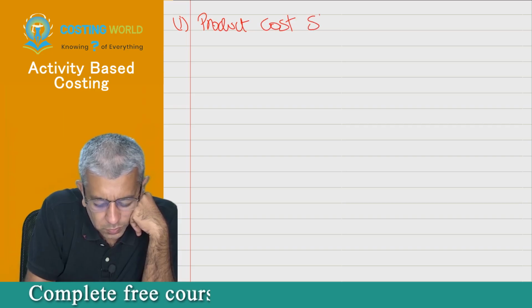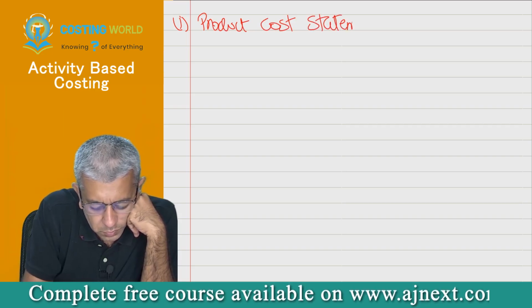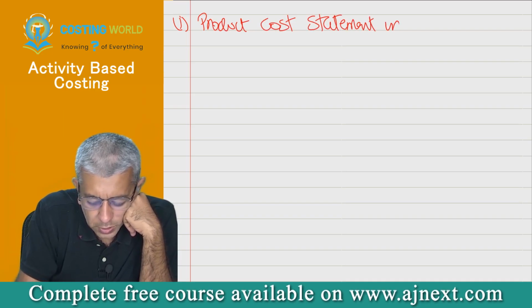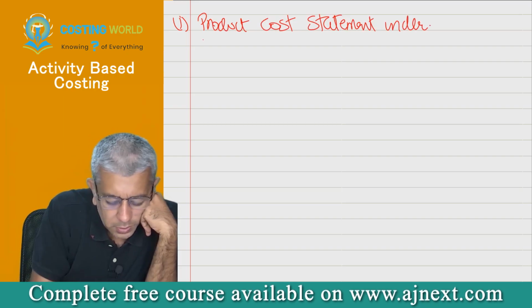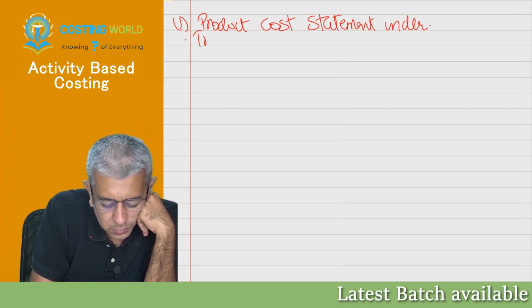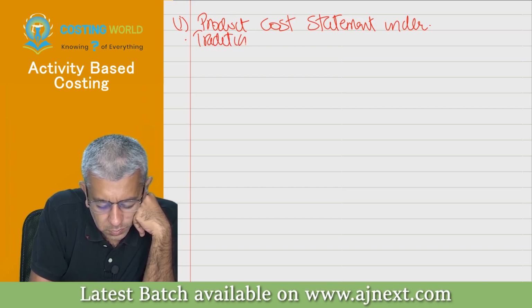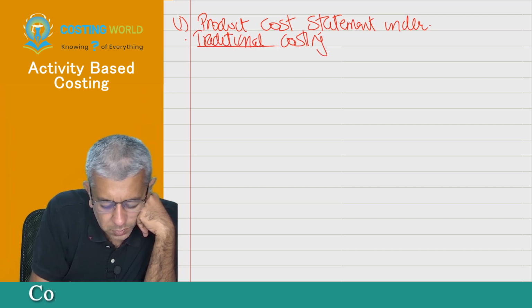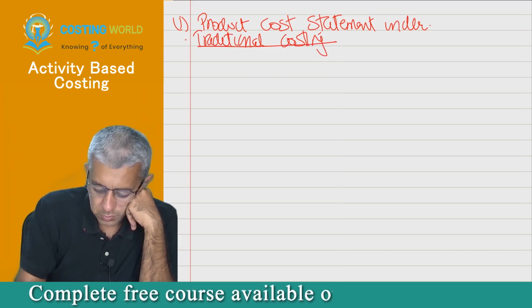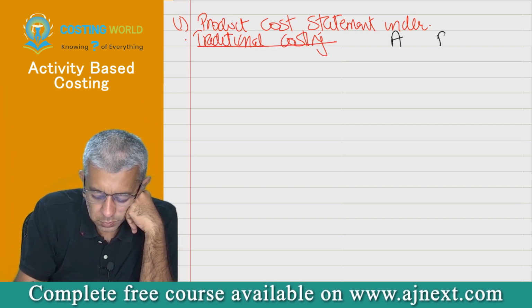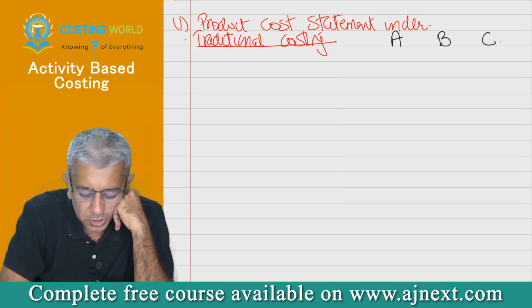Product cost statement under traditional costing.